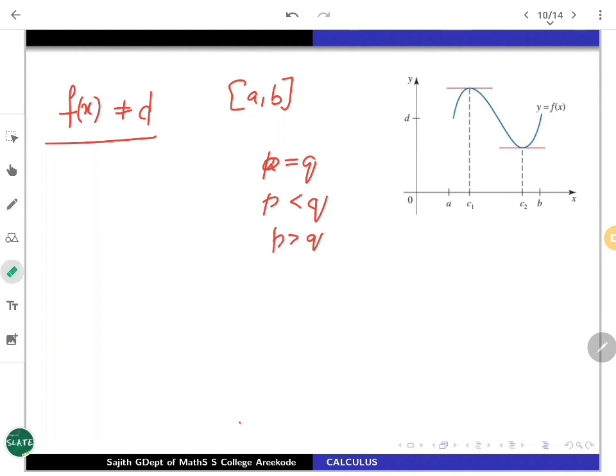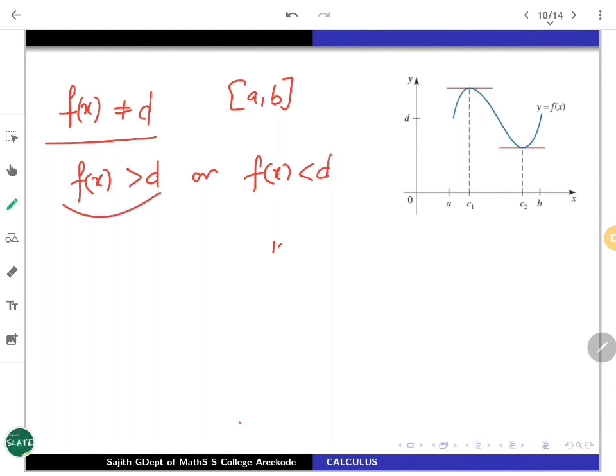Just depend on that, then you can easily go for it. So in this case, suppose f(x) is not equal to d. Then either f(x) is greater than d, or f(x) is less than d. One of these cases may occur.